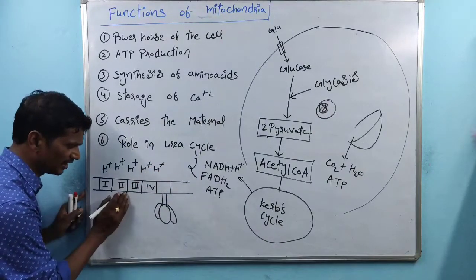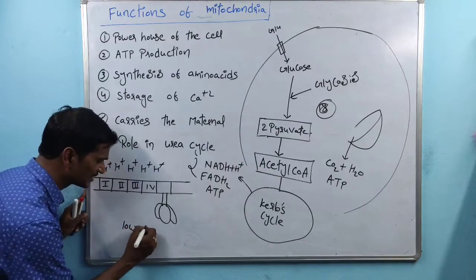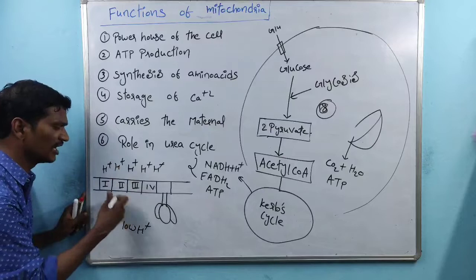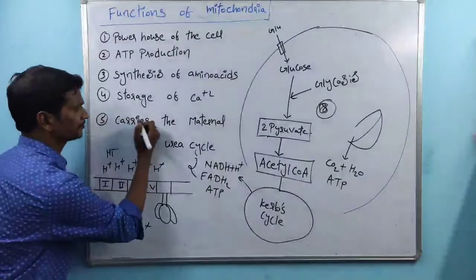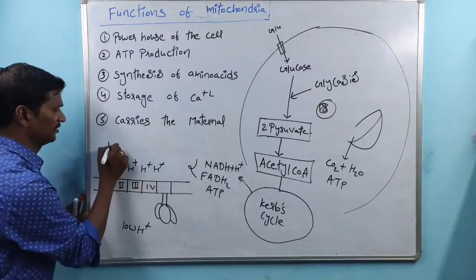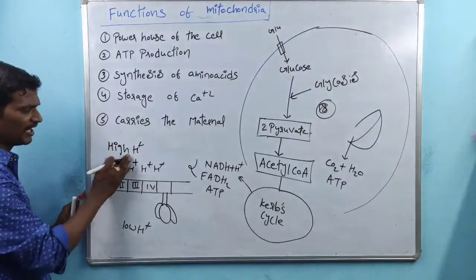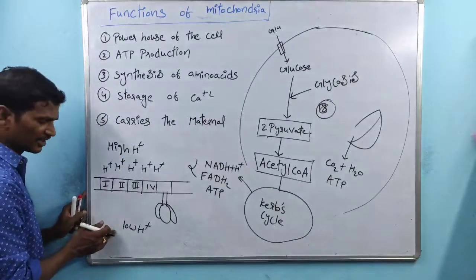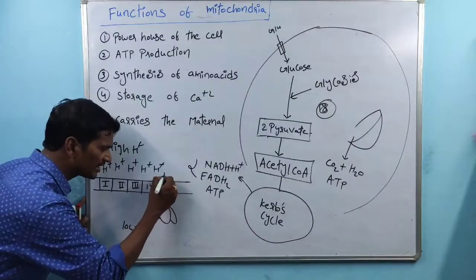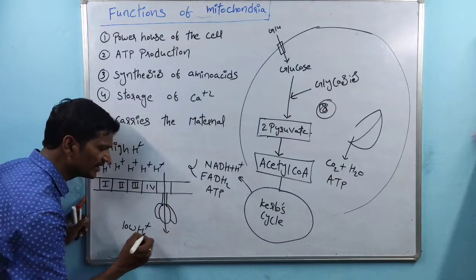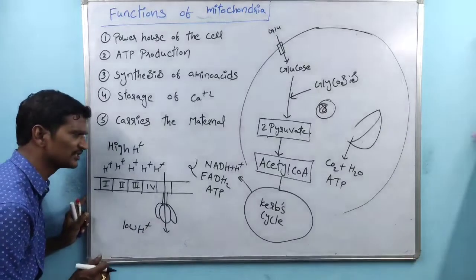So this is the inner membrane. Inside the inner membrane, low H plus ion concentration is present. Outside the inner membrane, high H plus ion concentration is present. So these H plus ions are only transported through complex 5. Complex 5, that is nothing but the ATP synthase enzyme.